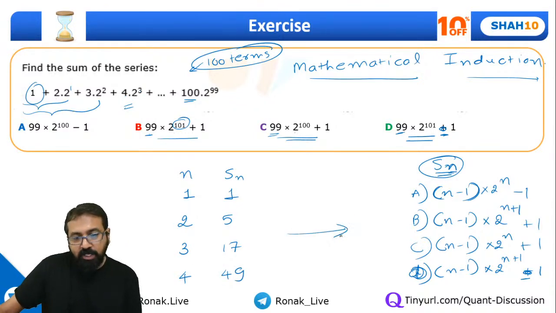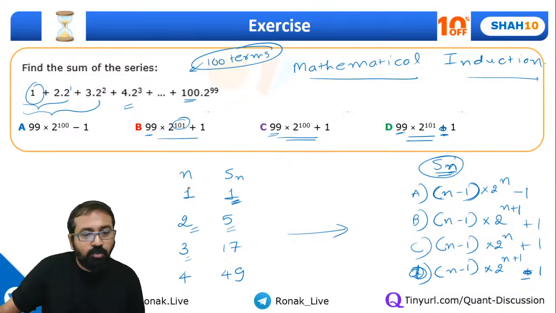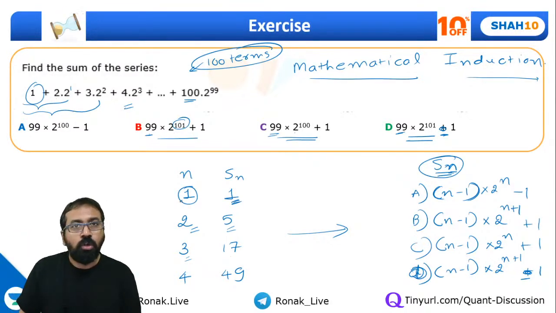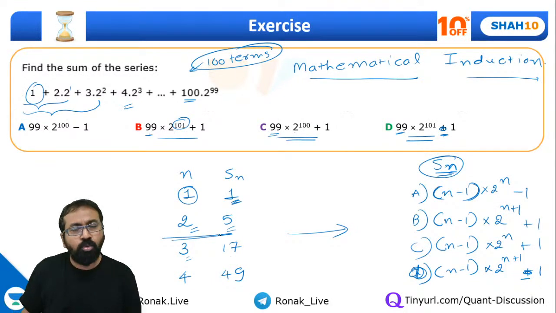So in this expression, whichever option is correct, when I put n equal to 1, I should get this result. When I take n equal to 2, I should get 5. When I take n equal to 3, I should get 17. In this kind of question, the moment you take n equal to 1, a couple of options will be eliminated, sometimes 3 options. Then when you take n equal to 2, the remaining options will be eliminated, and mostly, 99% of cases, you get the answer at n equal to 2. Let's see what happens over here.